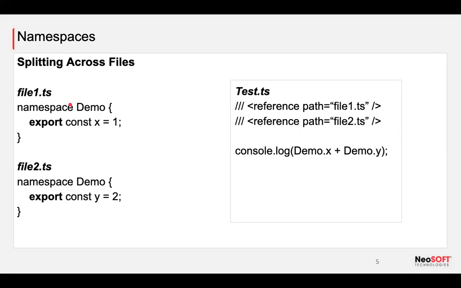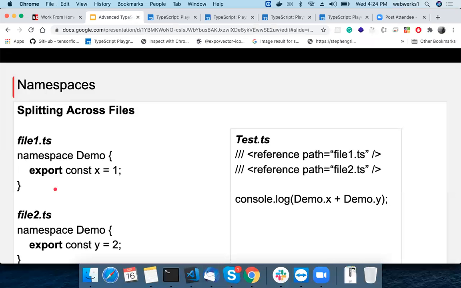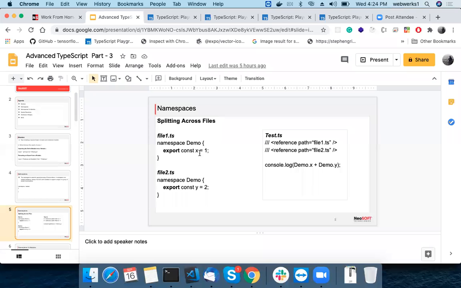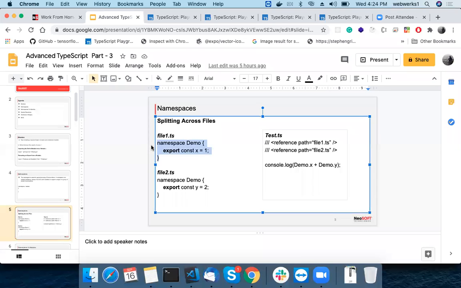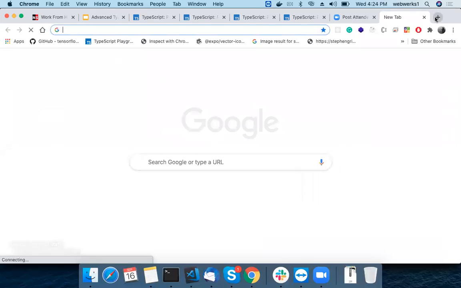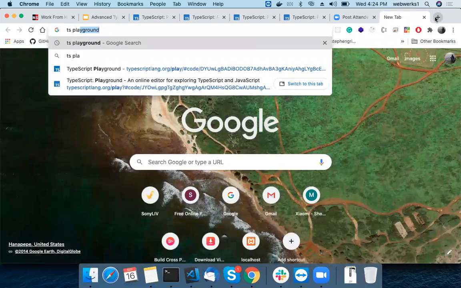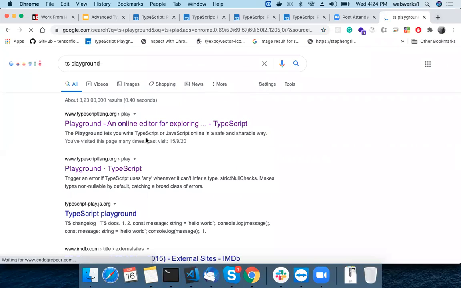If you use any other name with demo, then you are dead. There are lots of bugs you will have to solve, but you are not able to understand where the bugs come from because you are thinking of something else. Actually, when the concept is converted into JavaScript, it becomes a variable called demo in the global scope. Let me share the TS Playground. There I will convert the TypeScript into JavaScript so you can easily understand it.